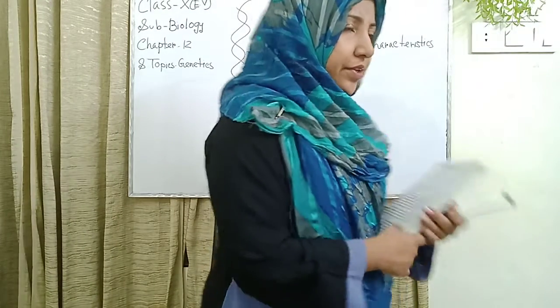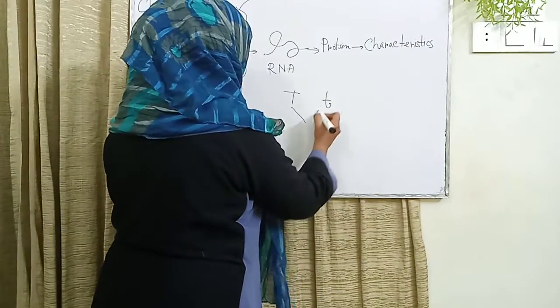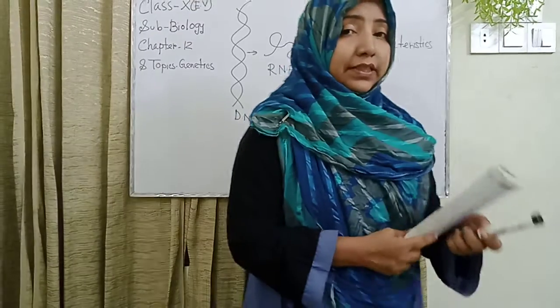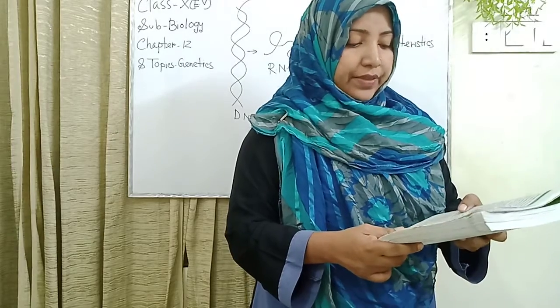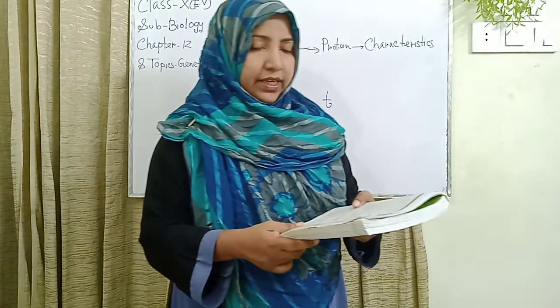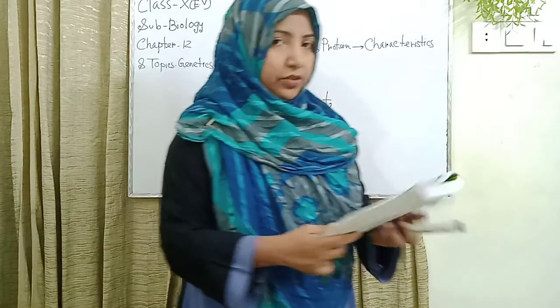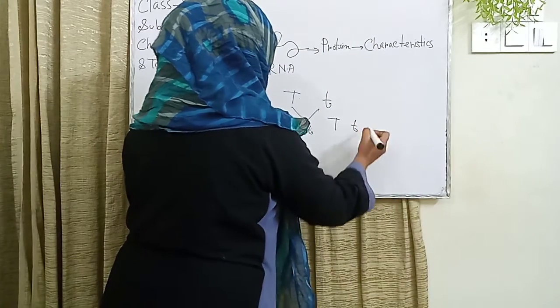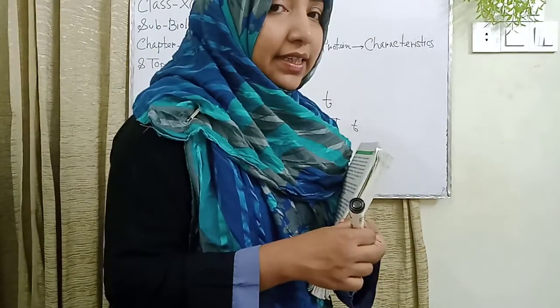When capital T and small t are combined, then the expressed characteristic is basically tallness. So capital T with respect to small t is the dominant gene.